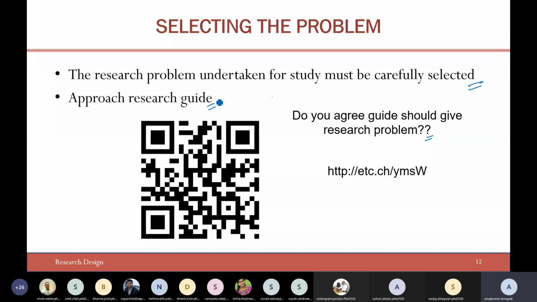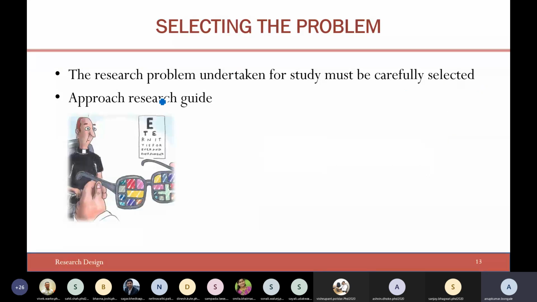Though of course the research guide will help you out, a research problem undertaken for the study must be carefully selected by the researcher, and the role of the research guide is just to advise whether you are going in the right direction or not. Now imagine you are a patient and the ophthalmologist is your guide. The role of the guide is to find a suitable lens for you, but it is you who should tell whether you are able to see through those lenses or not. So ultimately it's your journey, not the supervisor's journey.